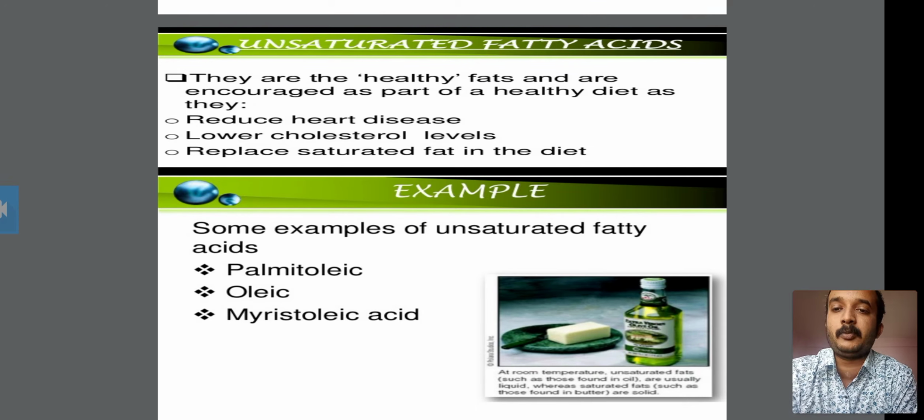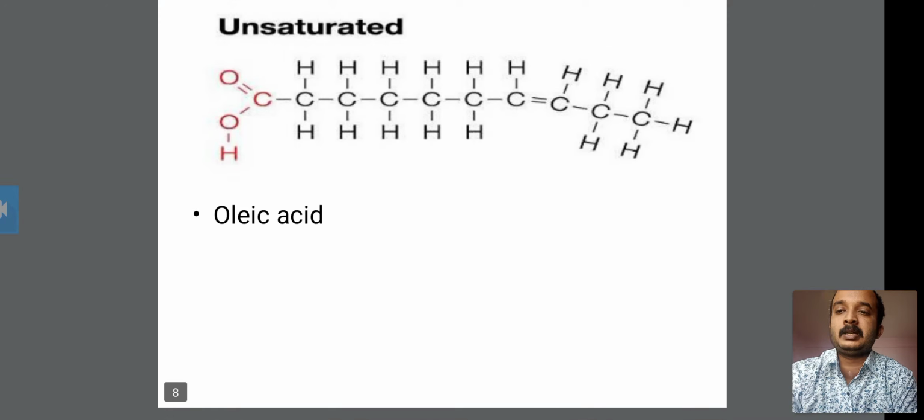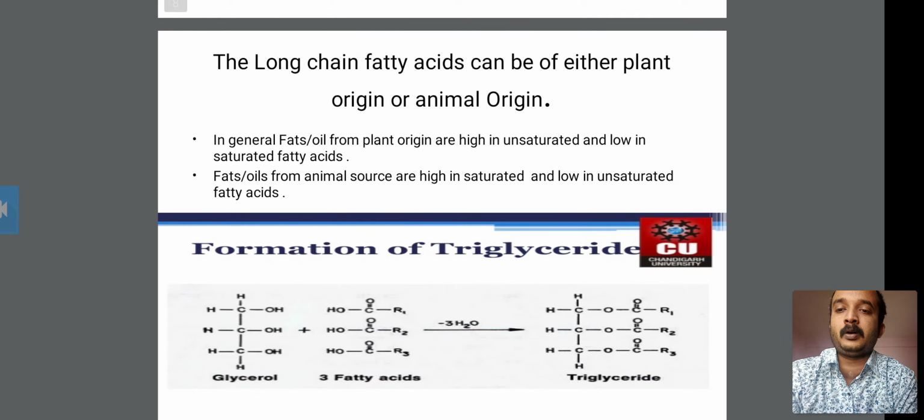Some examples of unsaturated fatty acids are palmitoleic acid, oleic acid and myristoleic acid. Look at this, this is an example of oleic acid, and it is an unsaturated acid because it contains a double bond. Now this is the chemistry of soaps.